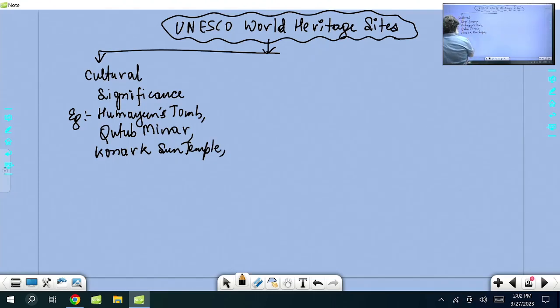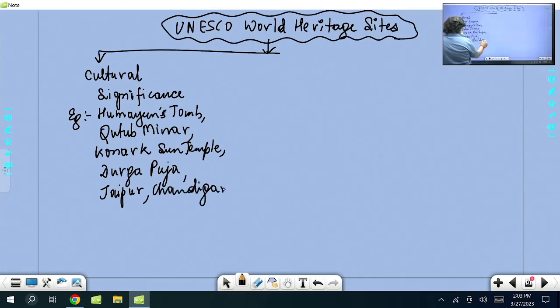All this. Recently, Durga Puja in West Bengal. Then the Pink City, Jaipur, Chandigarh, and the Mahabalipuram rock cut temple in Tamil Nadu. All these come under cultural, right?